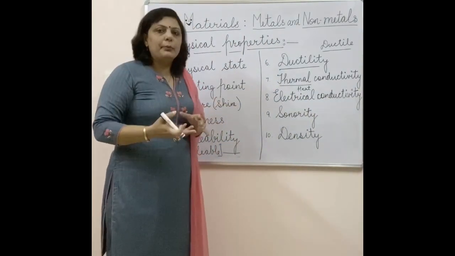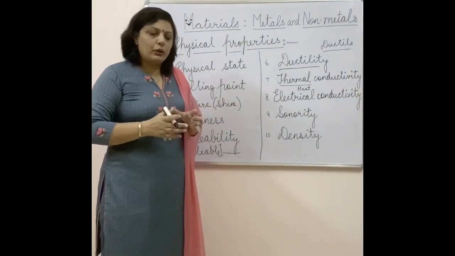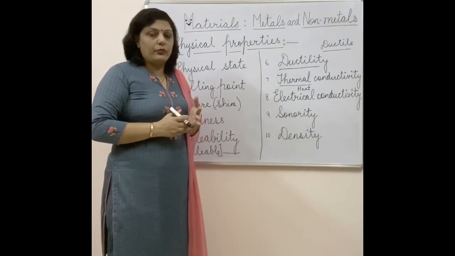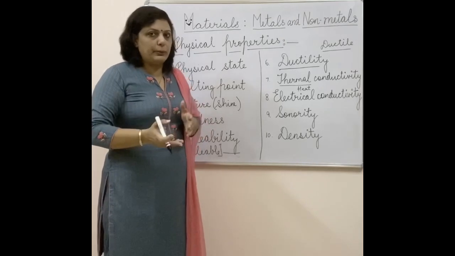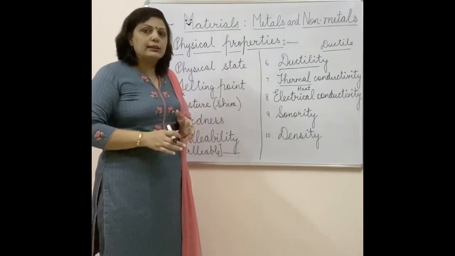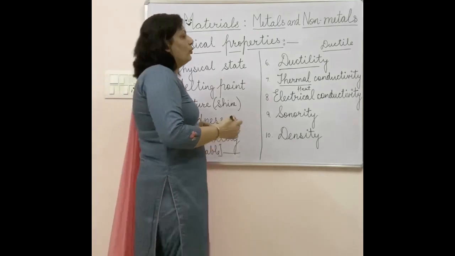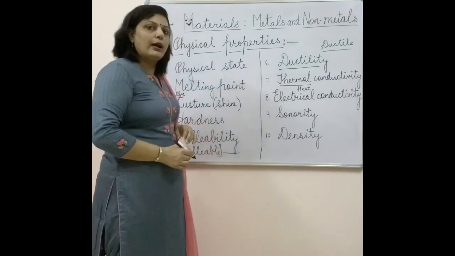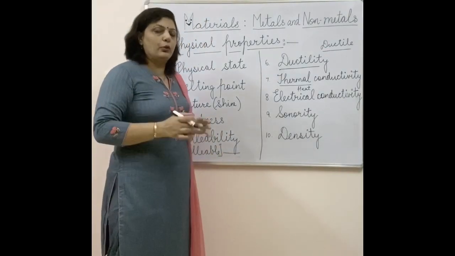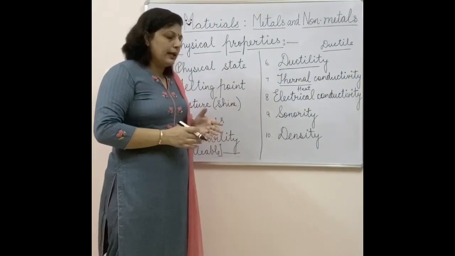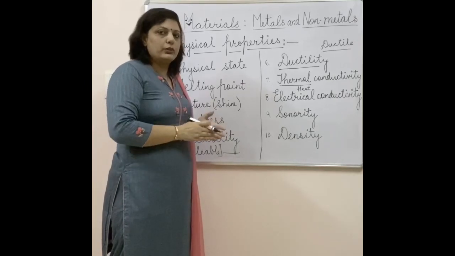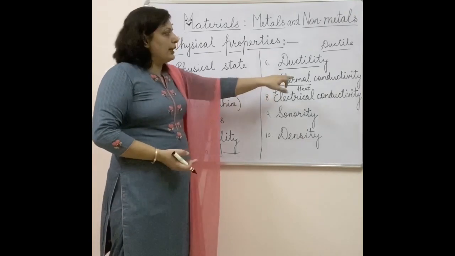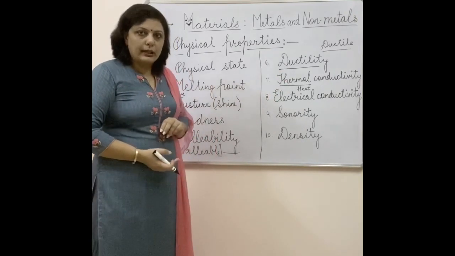Any material is made up of atoms, but their arrangement can be different. Some are very closely packed, some are very loosely packed. On the basis of how they are packed, they allow the movement of heat from one end to another. Metals have good thermal conductivity because their atoms are so tightly packed that they can easily transfer heat from one end to the other. That property of transfer of heat from one end to another is called thermal conductivity.